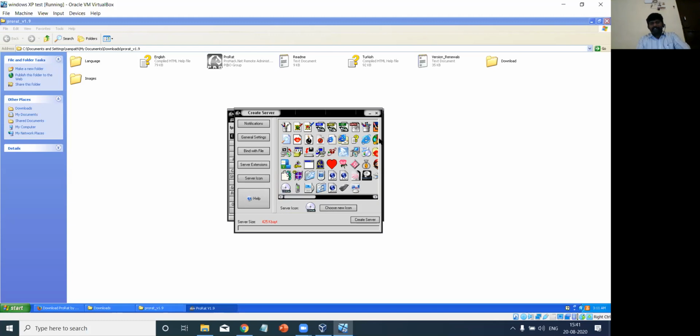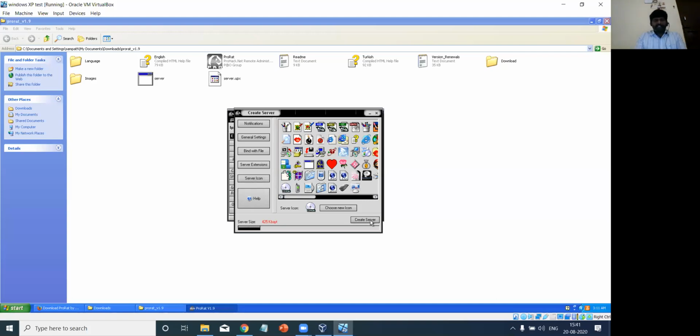These are the basic steps before creating any ProRAT server or ProRAT application. These are the steps to be followed if you use a ProRAT server. Is it clear for all of you? Shall I proceed? Yes. Now I'll click create server.